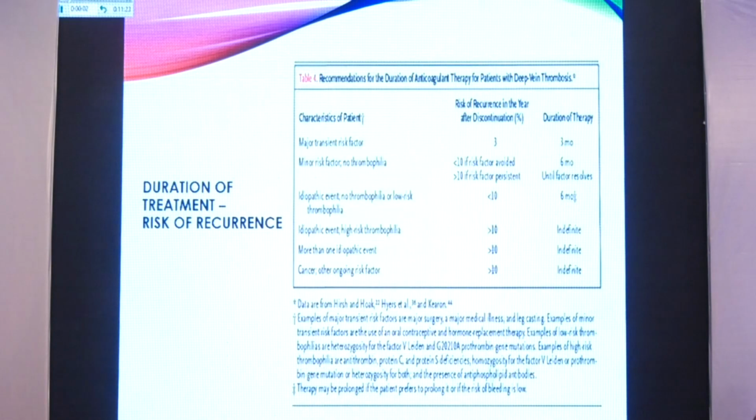And this slide gives you the actual duration of treatment based on the risk of recurrence. If the risk of recurrence is high, you can go from 3 months to indefinite period. Indefinite period is idiopathic setting, more than one, recurrent setting, and in malignancy, you need to have an indefinite anticoagulation. In all the others, especially if there is a major transient risk factor involved, just 3 months of treatment is sufficient.